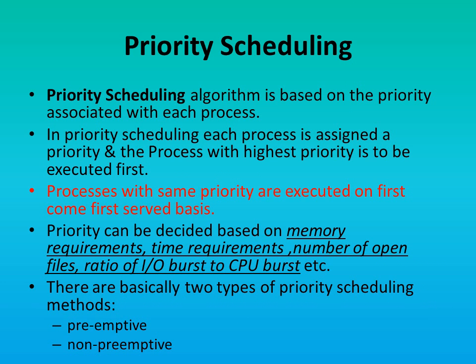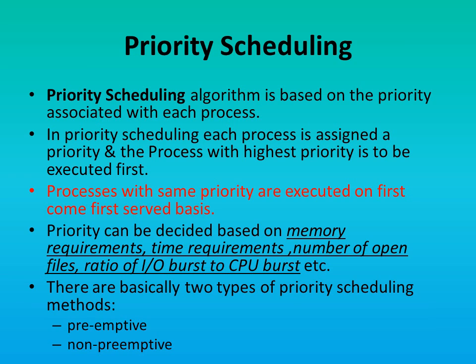Priority scheduling is a method of scheduling processes that is based on priority. That means each process is assigned a priority and the scheduler selects the process that has highest priority.